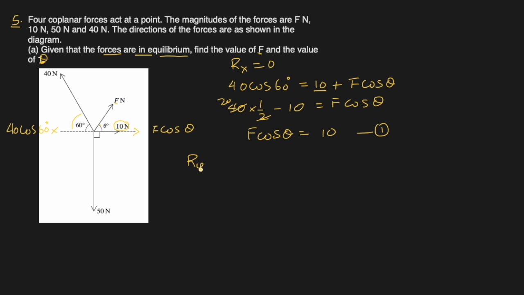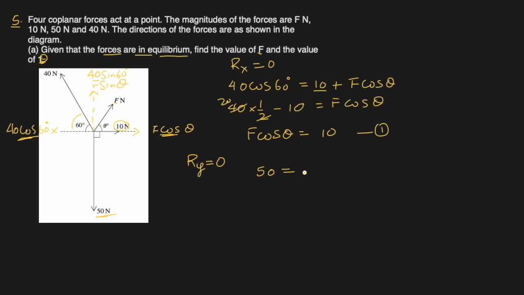These forces are in equilibrium, so Ry will also be 0. The force downwards is 50, which will be equal to the forces in this direction. This was the cos component of F. This will be F sine theta, and this also will have a sine component here. So 40 sine 60.